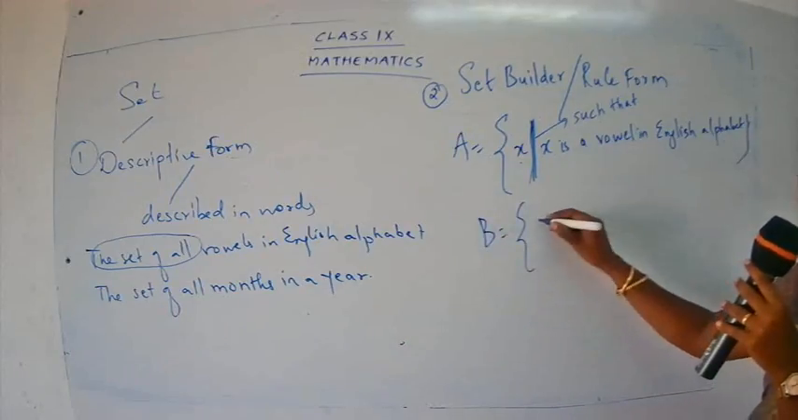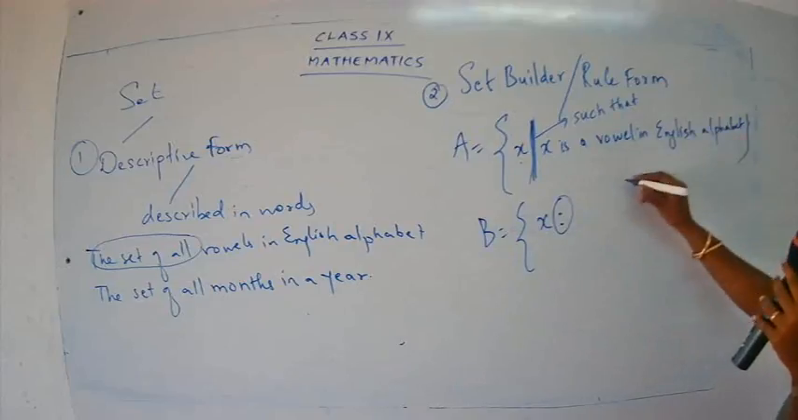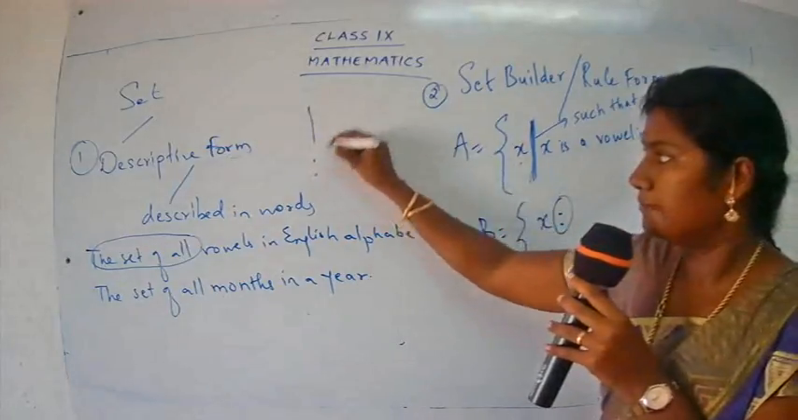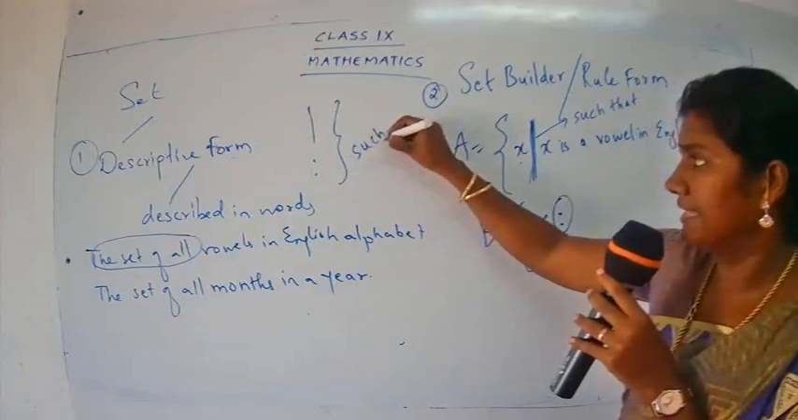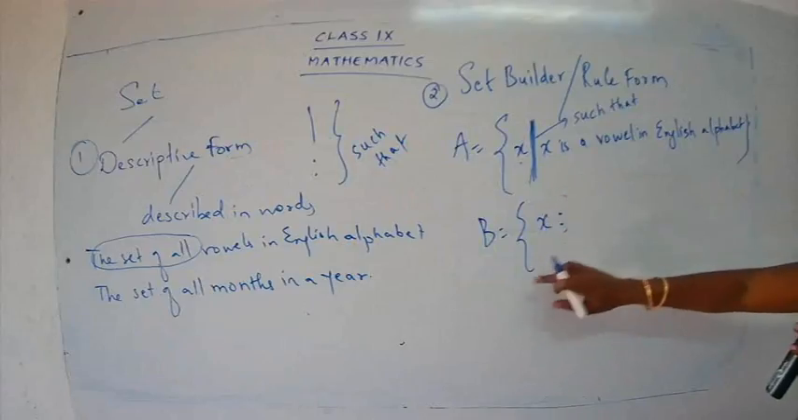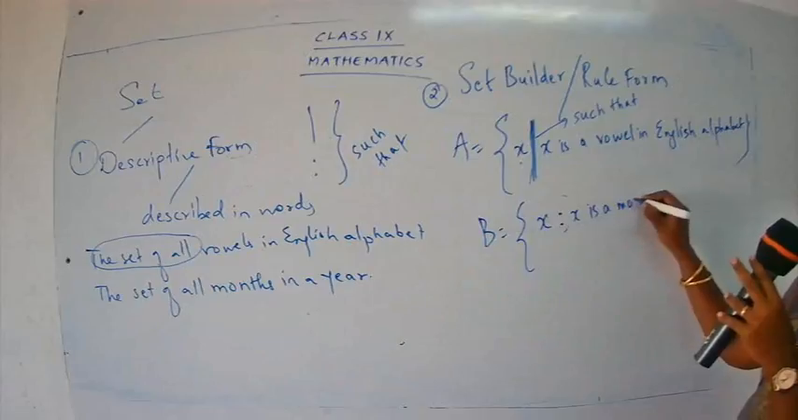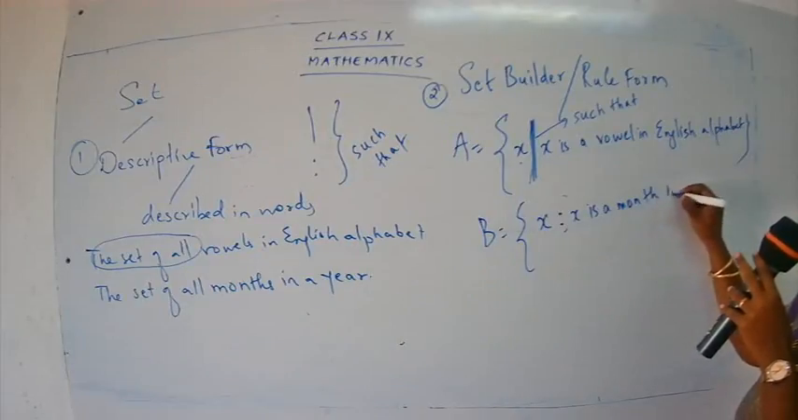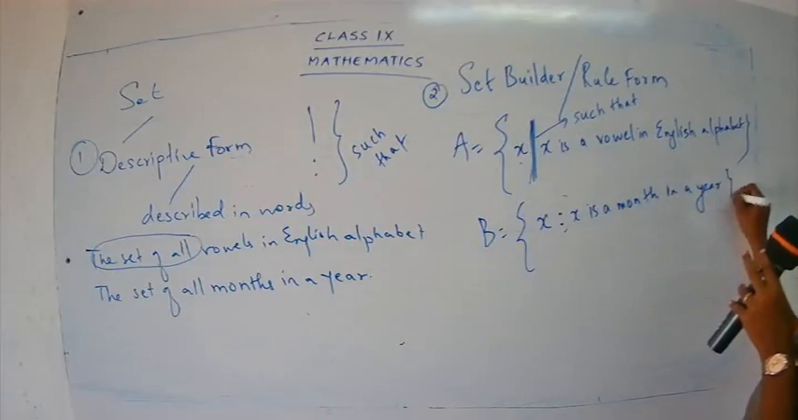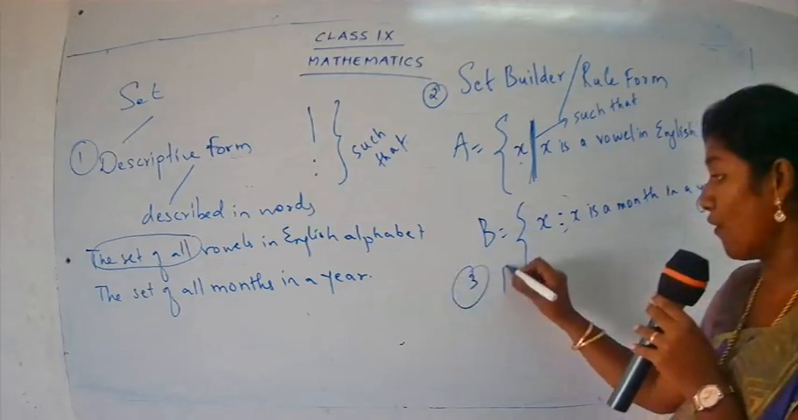B is equal to X such that. The symbol and this symbol are said as such that. Okay. X such that, how will I write? X is a month in a year. Okay. X such that X is a month in a year. Clear? Okay, now the third one is roster form.